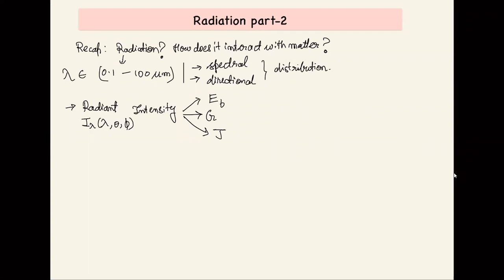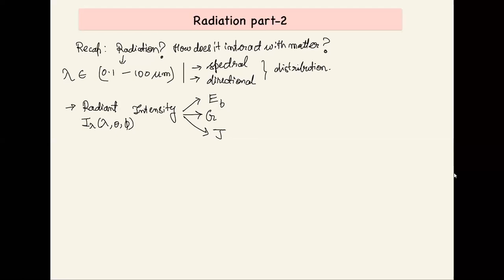It can have a spectral distribution, meaning distribution across the wavelengths, and it will have a distribution in direction. So a particular body can emit different amounts of energy in different directions.